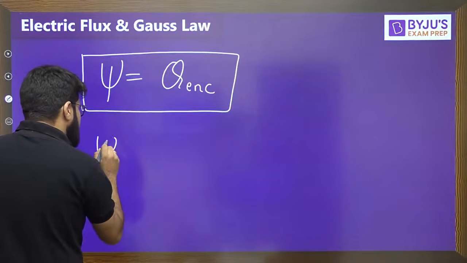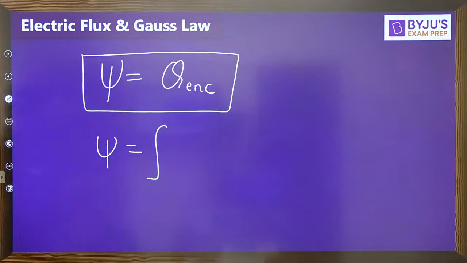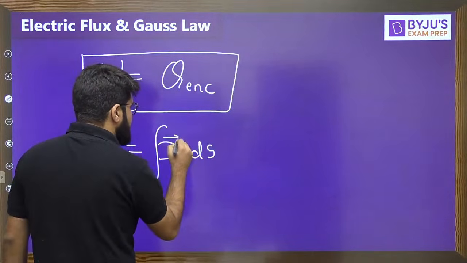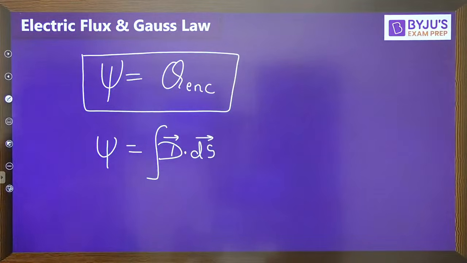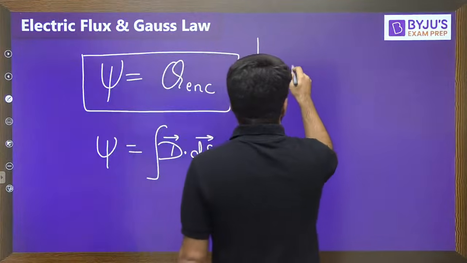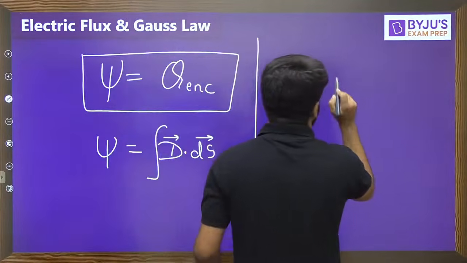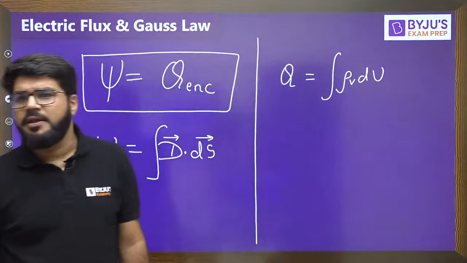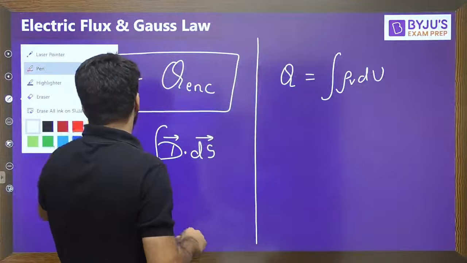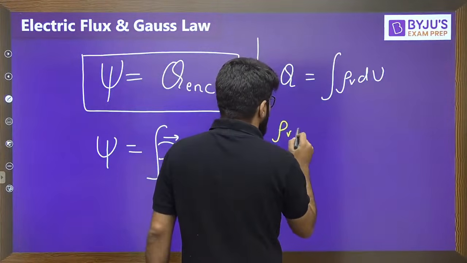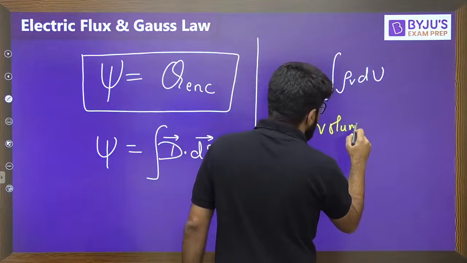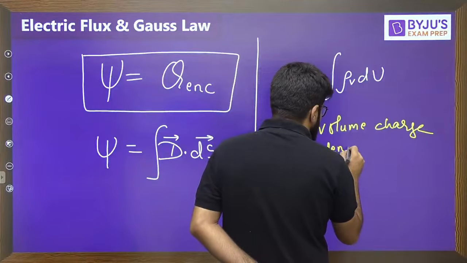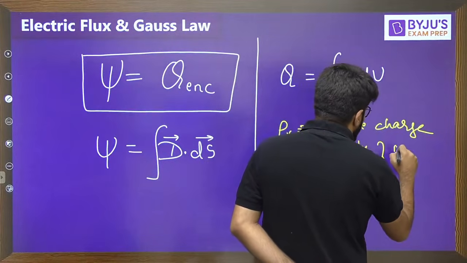Now let's move forward. The flux Xi can be calculated as the surface integral of the D vector, integral D dot ds. The charge Q enclosed can be calculated if we know the volume density of that particular medium. Now I introduce one more term here: rho v, known as the volume charge density. This is a property of the material, the volume charge density of the medium under consideration.